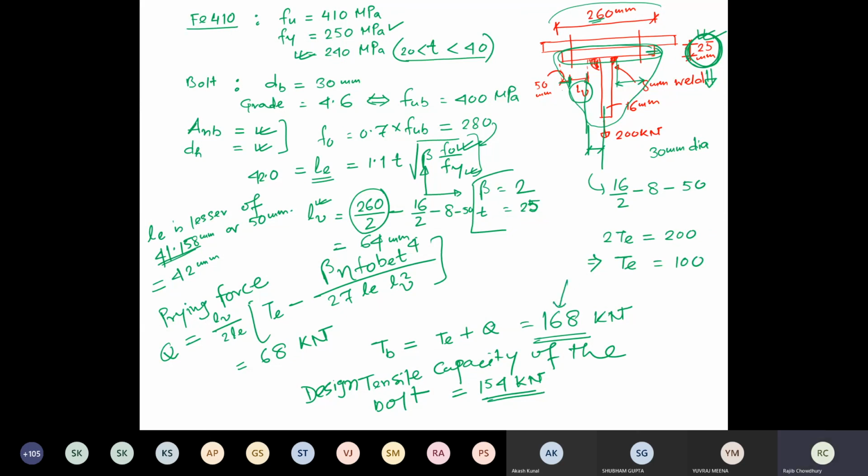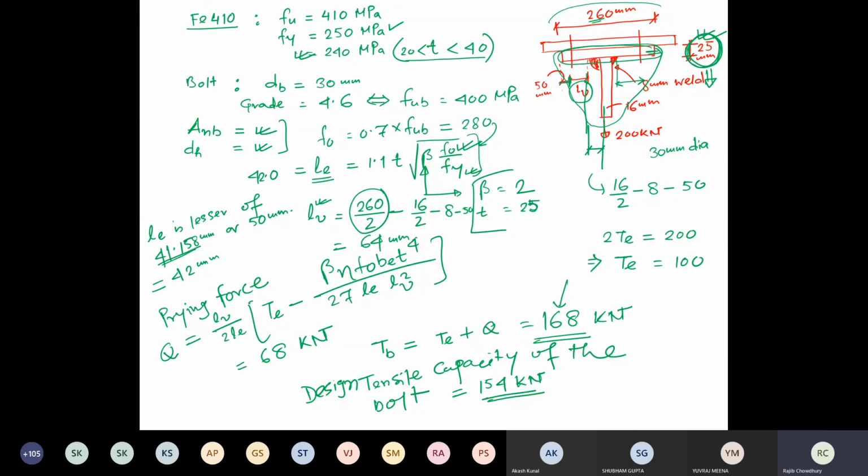So definitely the bolt would fail in tension, or it will start developing a plastic hinge over there in the bolt itself. So that means the design which has been provided over here is unsafe or inadequate.